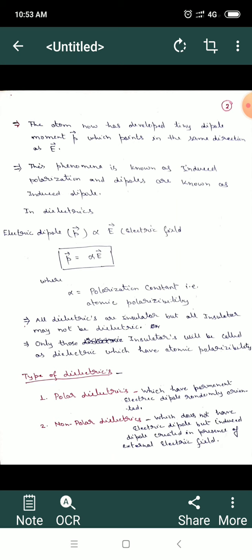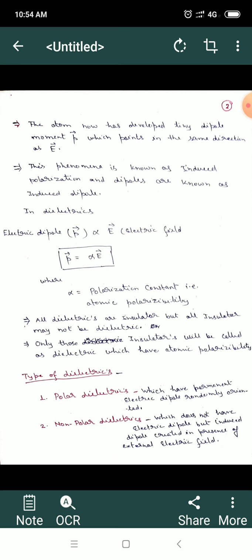So P is directly proportional to E. So P is equal to alpha E. Here I have defined a new quantity, alpha. Alpha is known as the polarization constant, also known as the atomic polarizability of that particular dielectric. So we can safely say that all dielectrics are insulators, but all insulators may not be dielectrics. Only those insulators will be called dielectrics which have atomic polarizability.